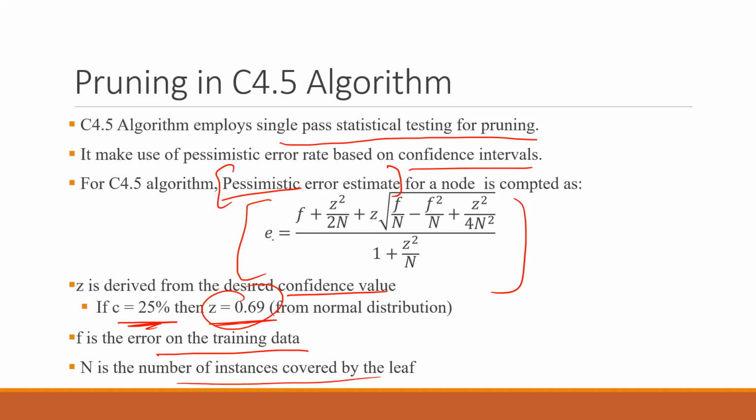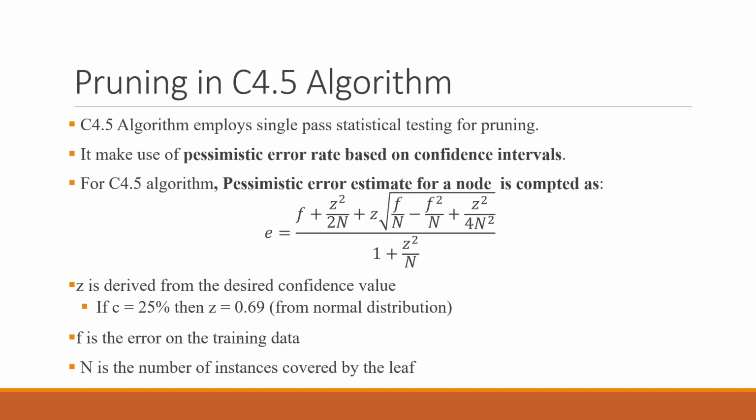So this error will be equal to F, the error on the training data, plus Z squared upon 2N, plus Z times the square root of F by N minus F squared by N plus Z squared by 4N squared. All the variables have been explained here. Z is obtained from the Z score table based on the confidence value, F is the error on the training data, and N is the number of instances. So it is the pessimistic error rate based on confidence intervals, and it can be computed like this.